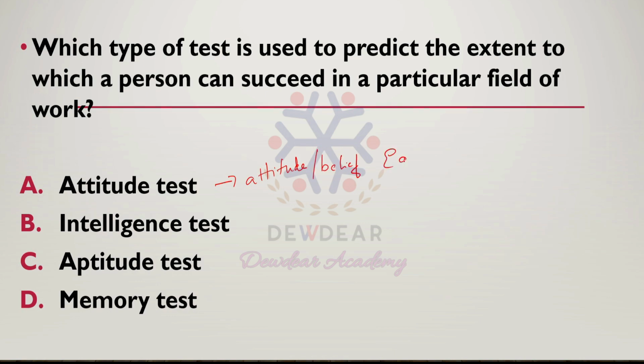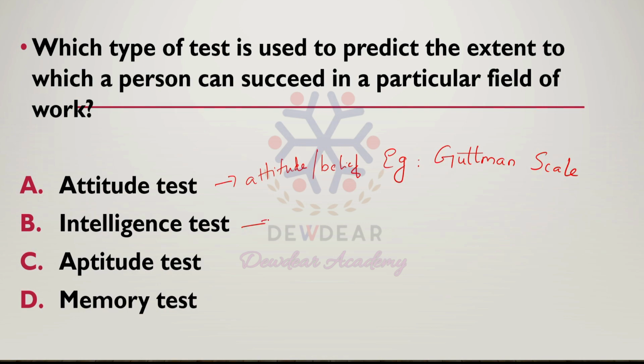One example for the attitude test is Guttman scale. Guttman scale measures how much of a positive or negative attitude a person has towards a particular topic. That shows the Guttman scale is an example of attitude test. Then we know intelligence test.